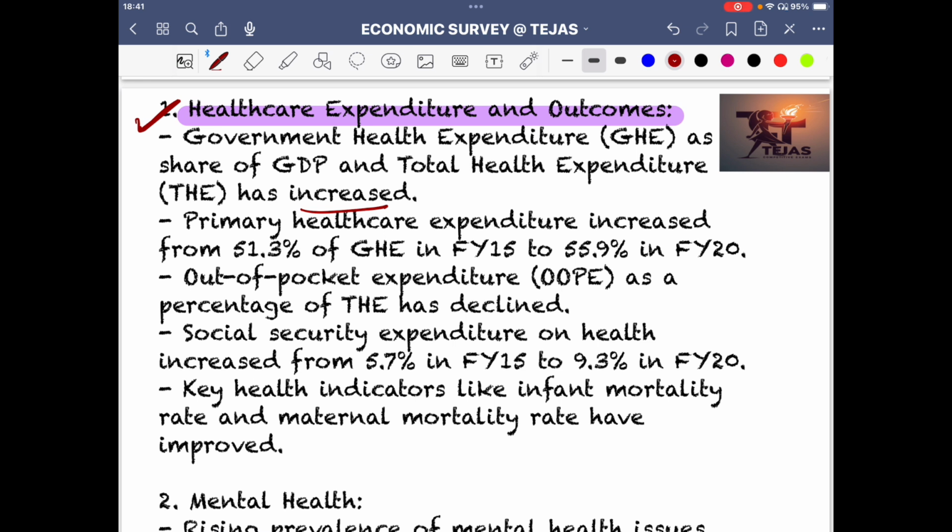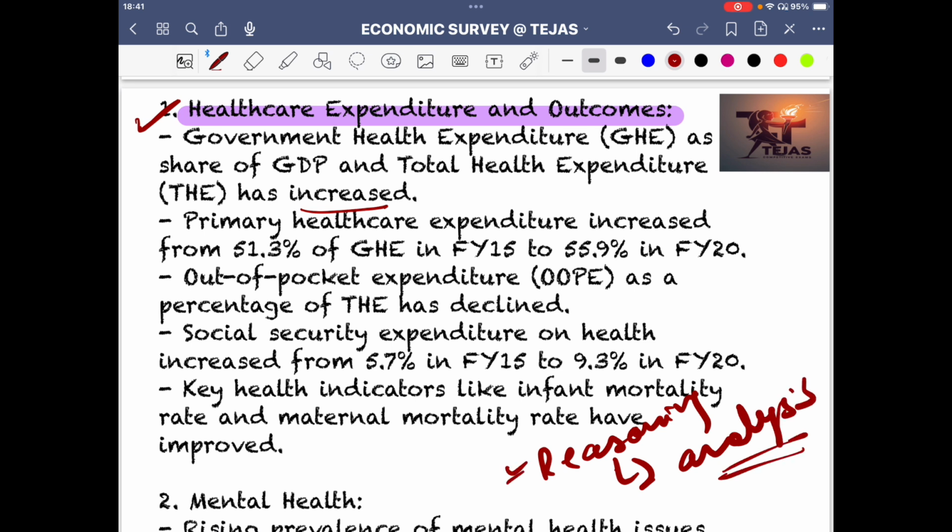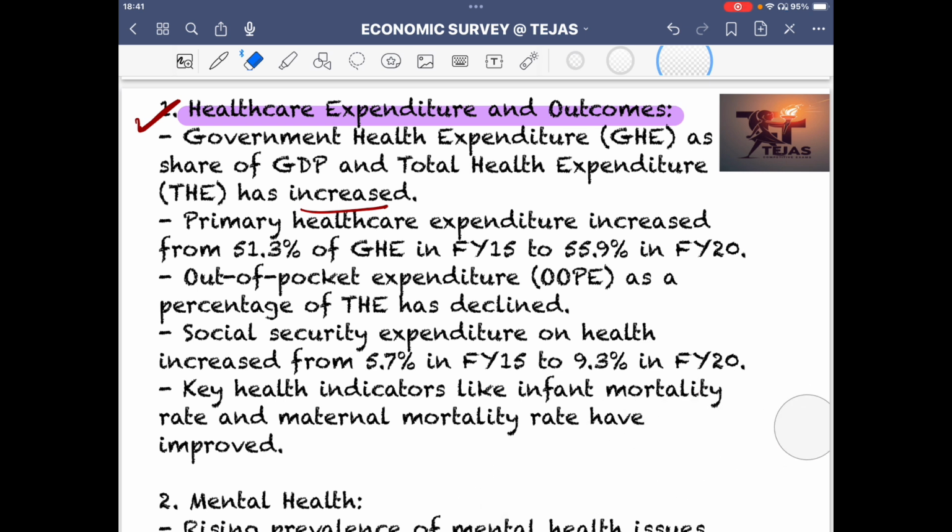This survey is also going to help you in various prelims questions, because the reasoning aspect when it comes to analysis of topics is very important, and that is what we are seeing in the recent trend of examinations, that you get asked reasoning type of questions, analysis kind of questions. Those things also become very important. So government health expenditure increased. Primary health care increased from